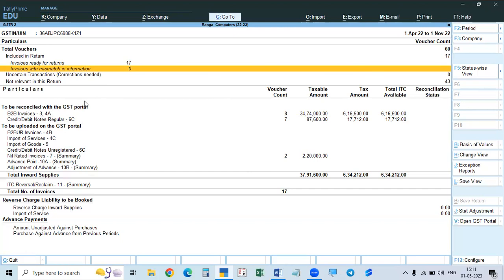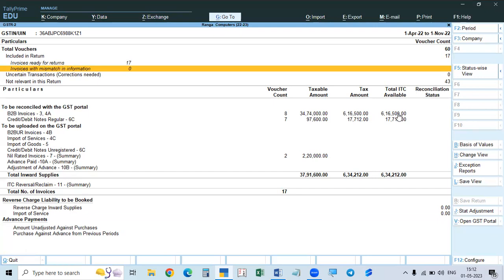Yeah, B2B is business to business, means this is purchase. We purchase from a registered person. In the case of one, B2B means sales to registered person. Here B2B means purchases from registered persons. They will show here. In the case of that one, we have to pay. Here we have to get back. The tax paid that we have to get back is called input tax credit. So here it shows the taxable value, tax paid by us, and that amount is to be received, which is known as total ITC available. Whatever we paid, it is available as ITC for us.